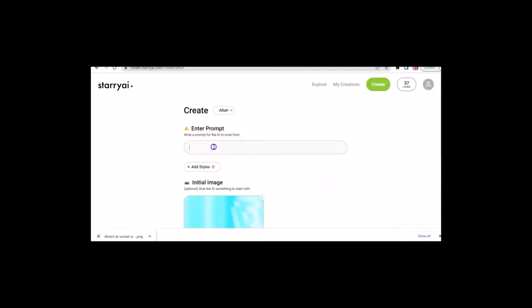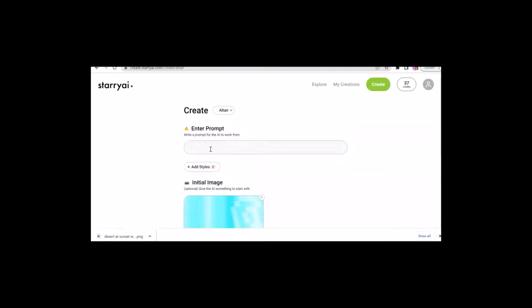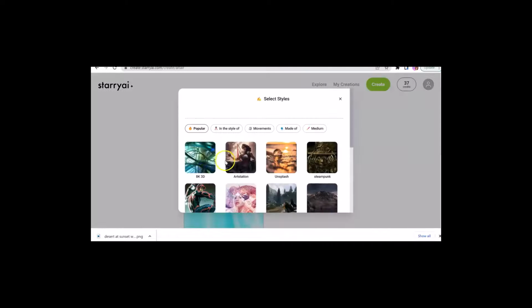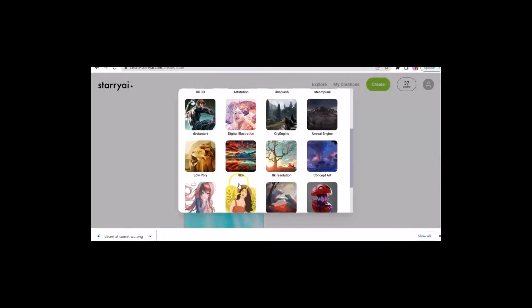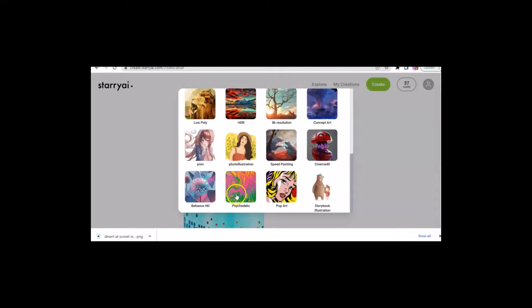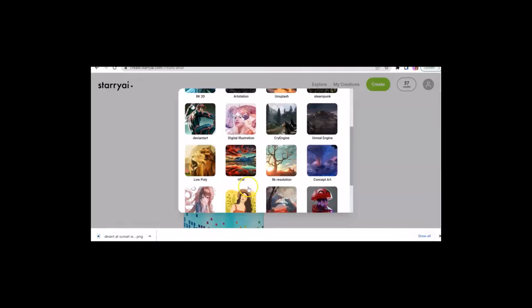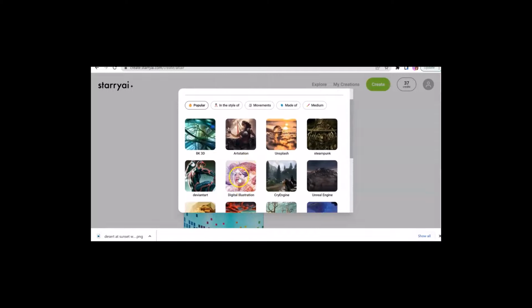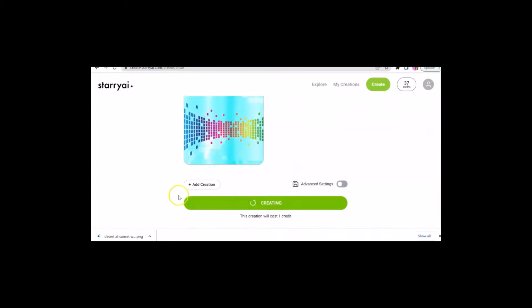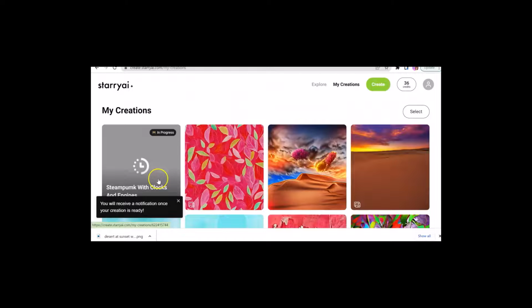So I want to say, I'm going to apply a style to this. I'm going to say steampunk. Steampunk with clocks and engines. Okay, so I'm going to say that. I'm going to add a style, and I think I liked the Behance. Let's try digital illustration and create. And so it does take a few minutes for it to actually work.